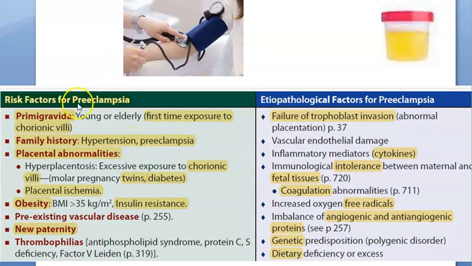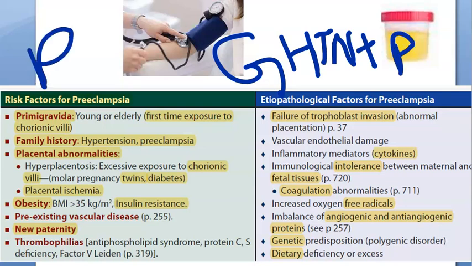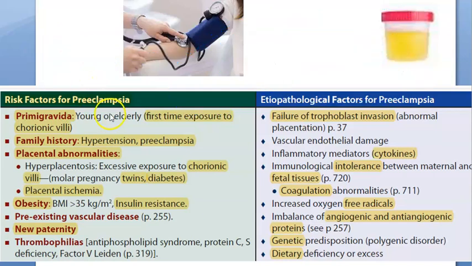People, in this video we want to look at the causes of preeclampsia. Who gets preeclampsia? Basically, what is preeclampsia? It is gestational hypertension plus proteinuria. That becomes preeclampsia. Gestational hypertension is pregnancy-induced hypertension, isn't it? So now let us look at who can develop this.